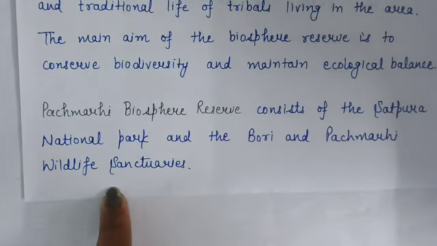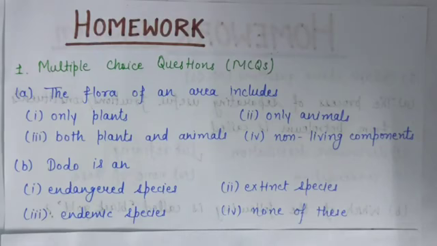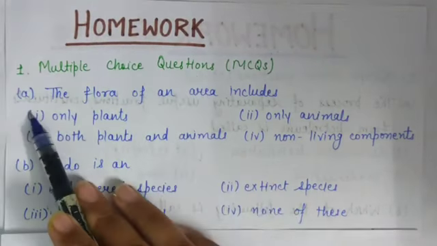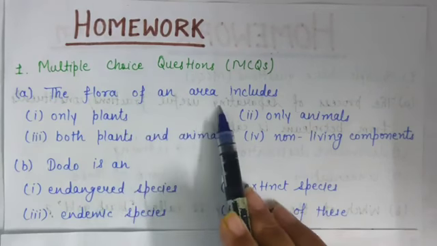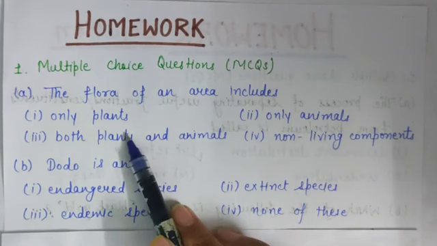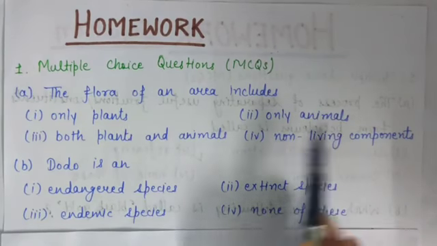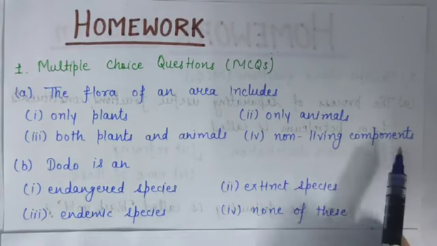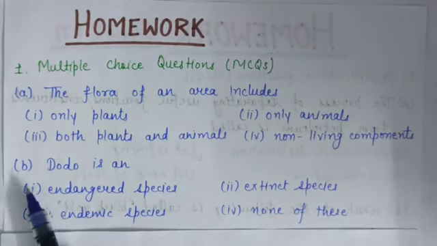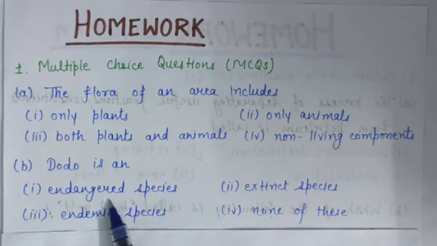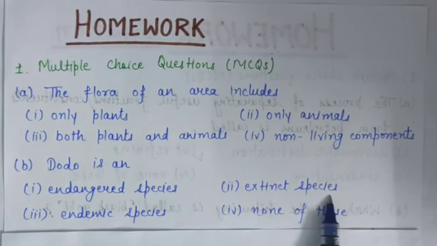Now this is your today's homework. First question is multiple choice question. A part, the flora of an area includes, options are only plants, only animals, both plants and animals, non-living components. B part, dodo is an example of endangered species, extinct species, endemic species, none of these.